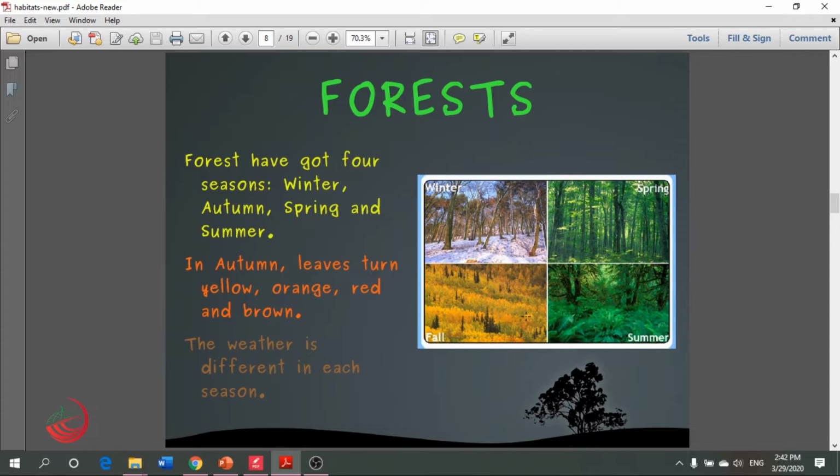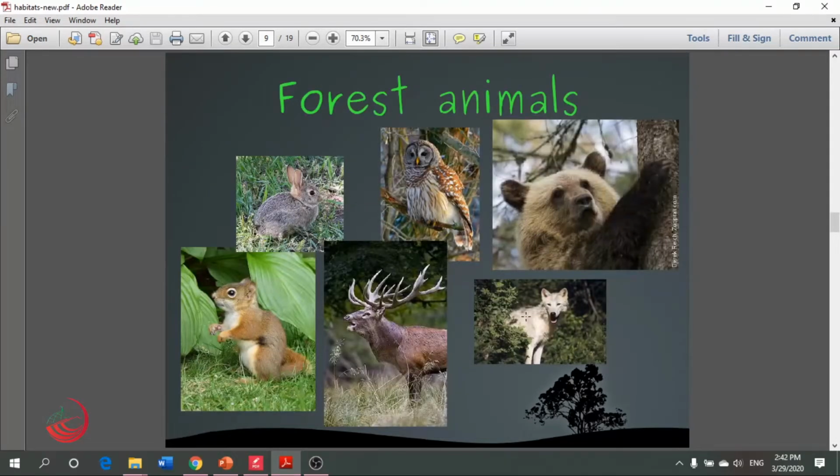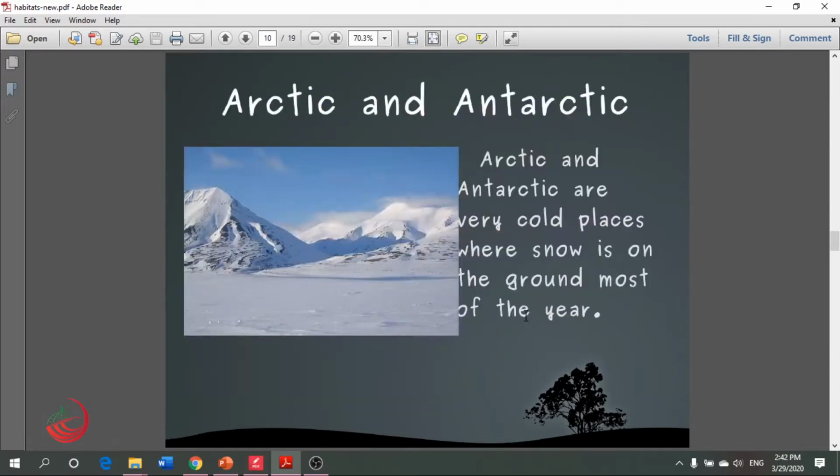All of you know the seasons of the year: winter, autumn, spring, and summer. In autumn, leaves turn yellow, orange, red, and brown. The weather is different in each season. So, what else here? These are some kinds of the forest animals that we can see or find there.